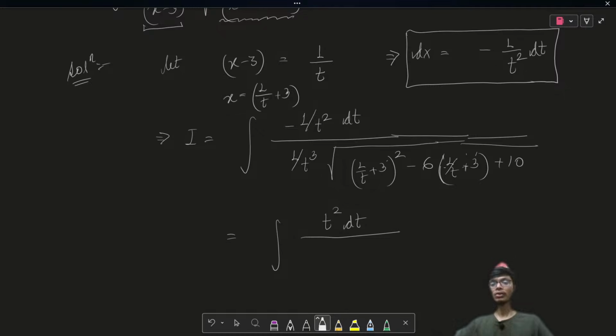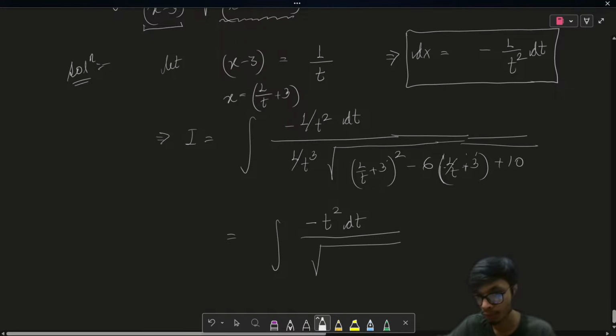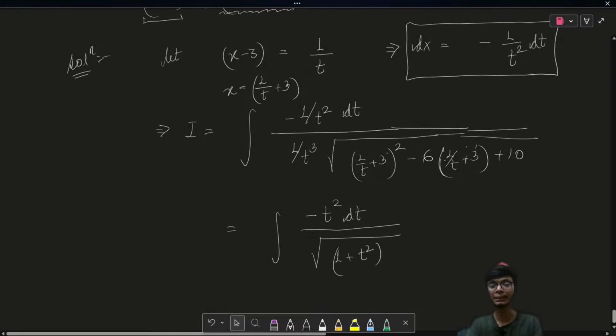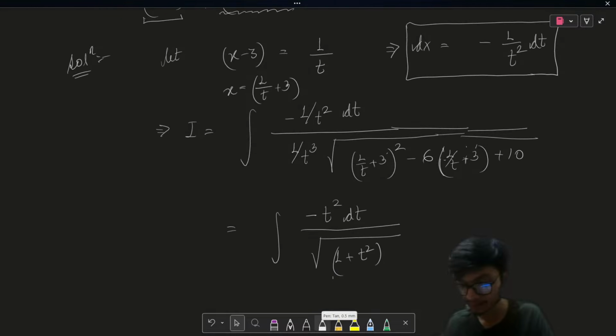Great. Now if you take 1 upon t whole square common, then the initial part that we are left with is t square, and don't forget there is a minus sign, and we also have the square root of 1 plus t square. Now this difficult form of integral is simplified. It's just a simple algebraic form of integral, which is much simpler to do.